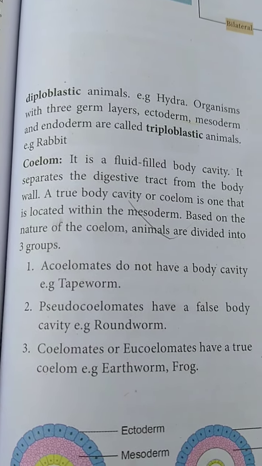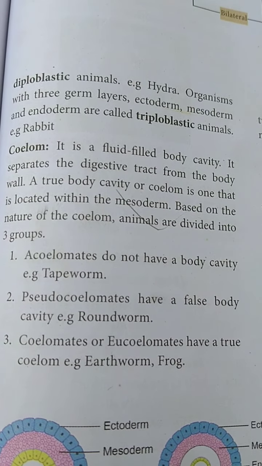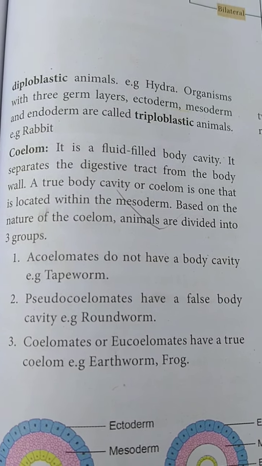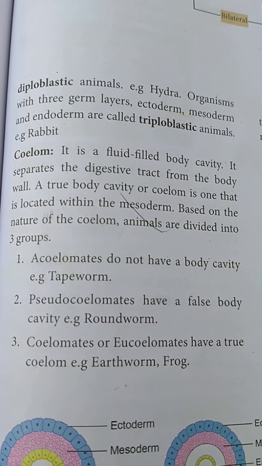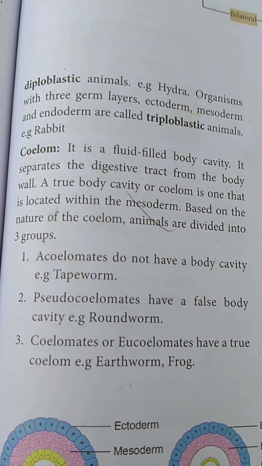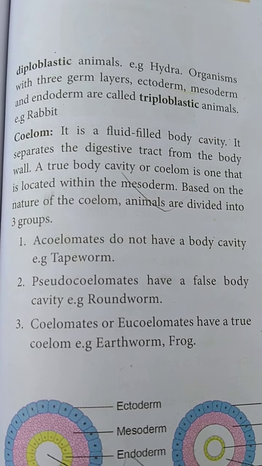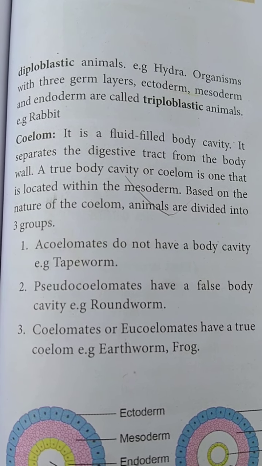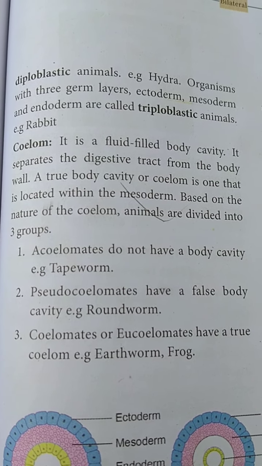First you see acoelomates: it does not have a body cavity. Example, tapeworm. Already you all have seen the pictures of tapeworm. So next you are going to see about pseudocoelomates. Pseudo means false.